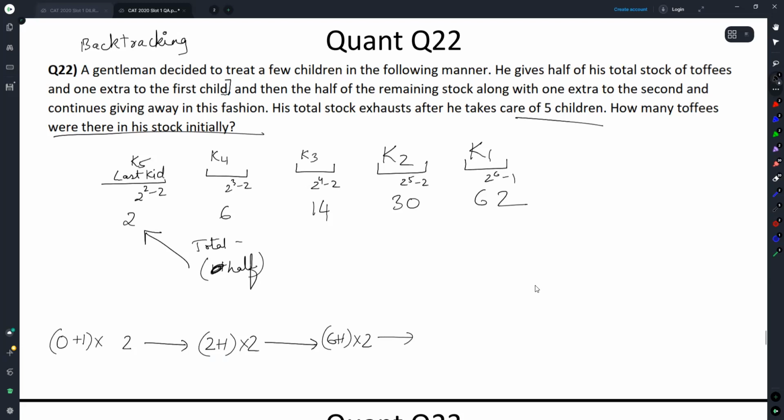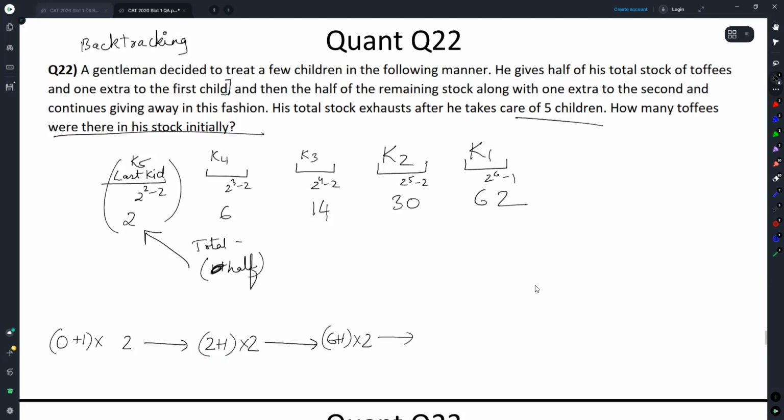And again, this entire question is dependent on knowing the last kid. If you can think of the last kid, everything else will work out. Otherwise, of course, there is a trigger for backtracking here: the very fact that he is distributing it in the same fashion over and over again until the end, where all his stock gets exhausted. This is the boilerplate language for backtracking.